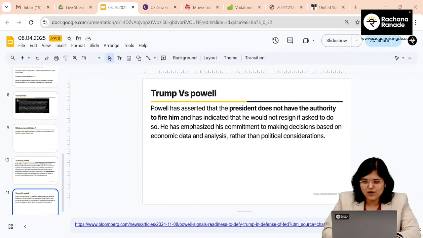Okay. So right now, all in all, to conclude, where are we? What is the key scenario here? The main scenario is that currently, Trump is wanting to impose tariffs, number one, to increase the income of USA. If income increases, fiscal deficit could come under control, which is his target. He wants to make America great again. For that, he is saying, I will ensure that more tariffs are induced, and because of which the manufacturing in USA will grow. If manufacturing grows, jobs will be created. If jobs are created, then obviously the spending power of the Americans will increase, their income levels will increase, and the economy will boom again.